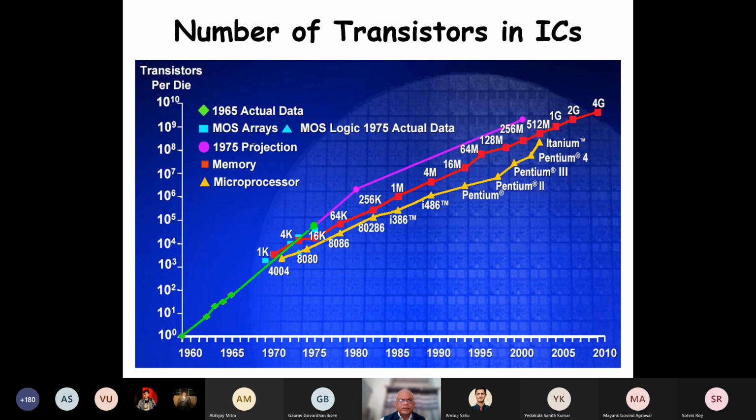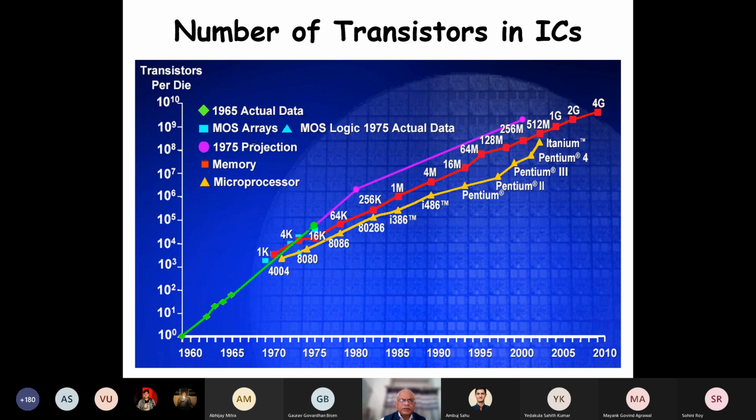And look at this, based on Moore's law in 1975. This is a log scale actually. On the y-axis is the log scale of transistors per die, and the time here is linear scale. This straight line that you are seeing here is actually twice per year. It's exponential, but because of the log scale, it appears as a straight line. And then he said 18 months. Sorry, initially 18 months and then 2 years.